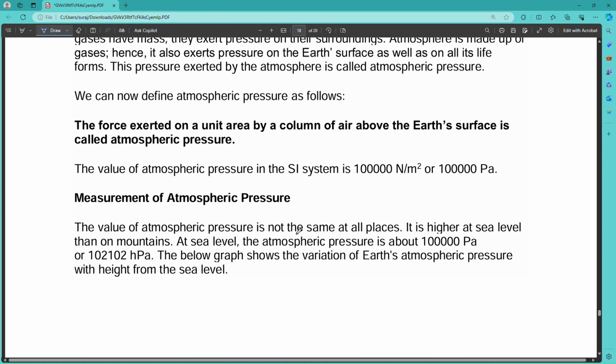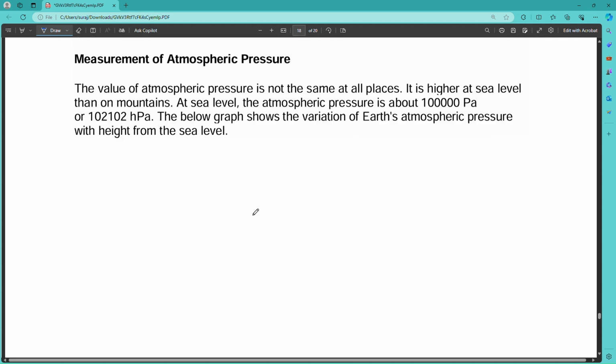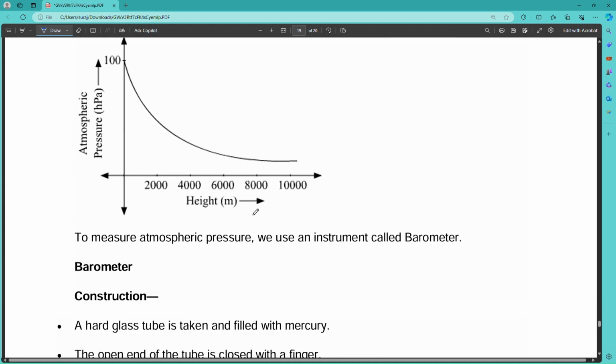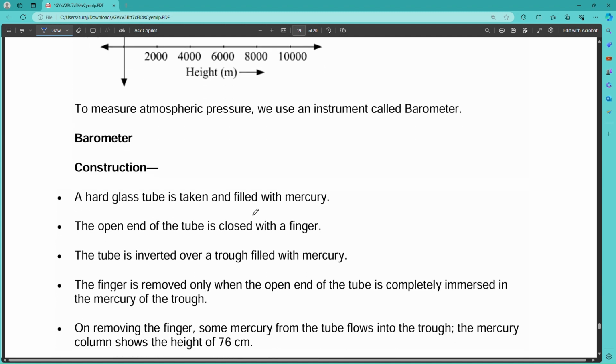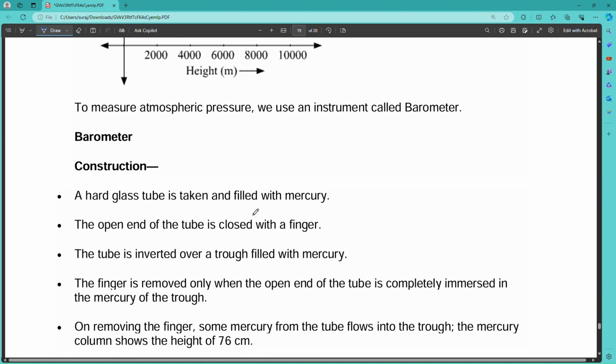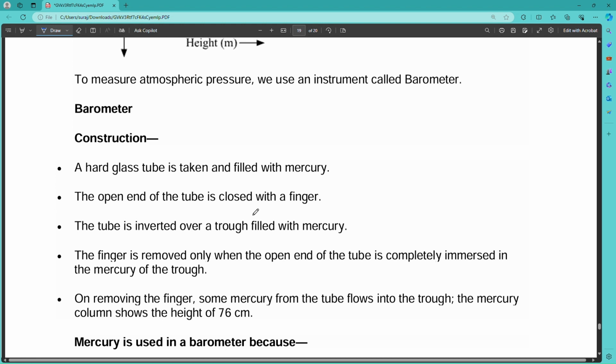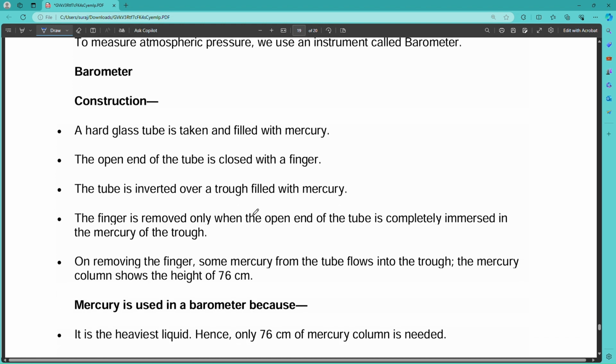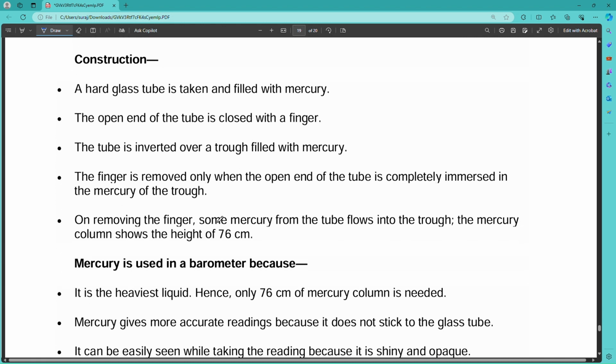Measure of atmospheric pressure. In this way you can measure the atmospheric pressure. The barometer is used for the measurement of pressure also. So, barometer construction: a hard glass tube is taken and filled with mercury. The open end of the tube is closed with a finger. The tube is inverted over a trough filled with mercury. The finger is removed only when the open end of the tube is completely immersed in the mercury of the trough.